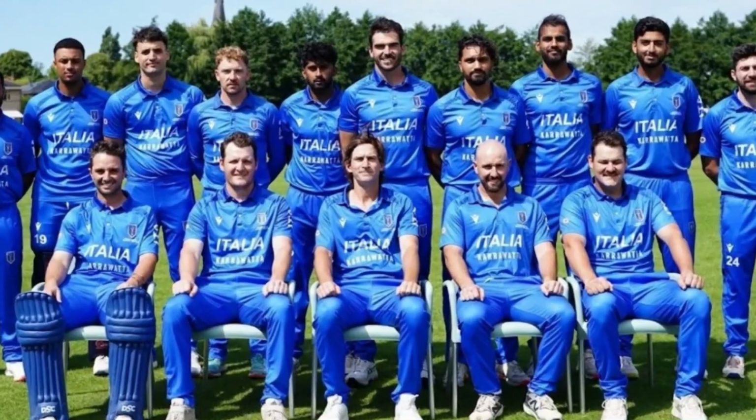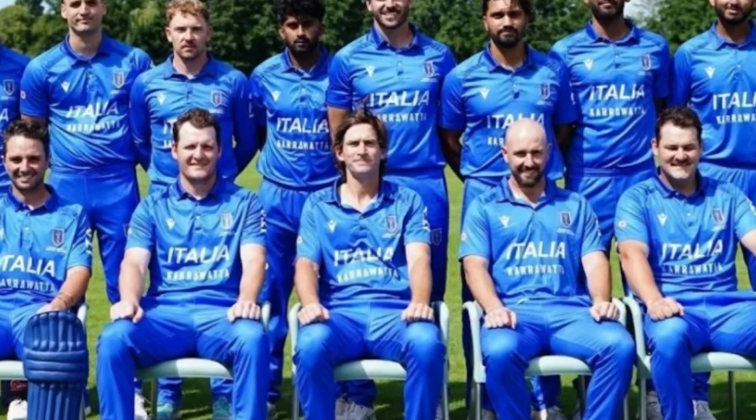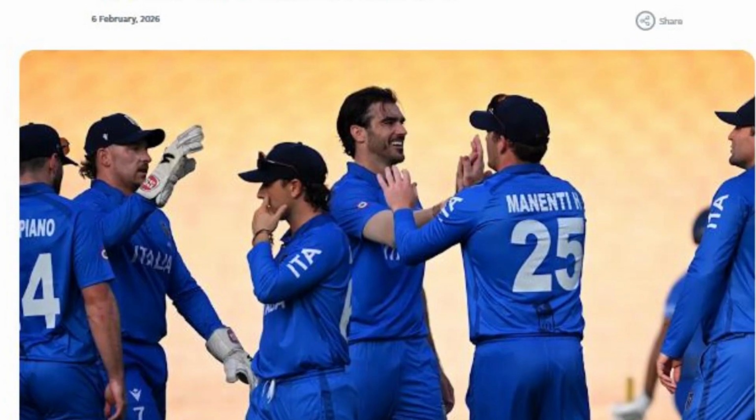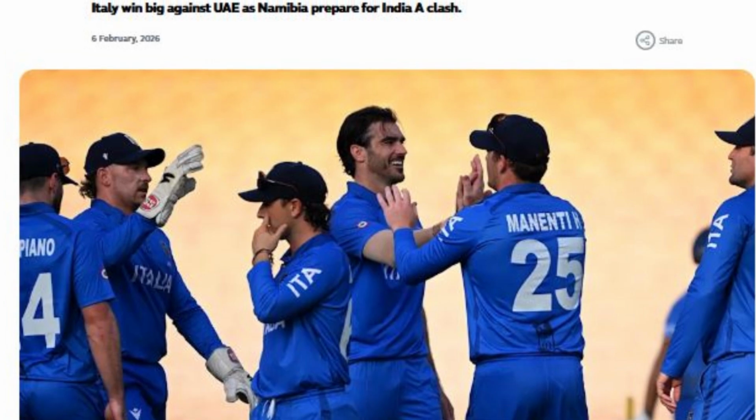And yes, it is Italy's first international tournament, I think, first tournament at all. However, they have produced some special performances in the warm-up matches. First, they beat the Netherlands. Today, they beat the US by a very big margin. Italy batted first and scored 194, and they bowled out the UAE for almost 100. So yeah, I think Italy definitely has a chance to qualify.